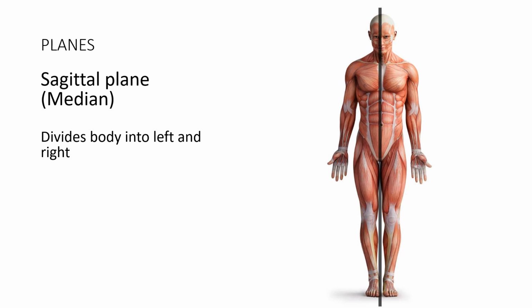The third plane is the sagittal plane, which divides the body into right and left, with the mid-sagittal line running exactly down through the middle of the body. In terms of this plane, we will talk about something being medial or medially, meaning moving from the side towards the midline. On the other hand, lateral or moving laterally is moving from the midline towards the outer side.